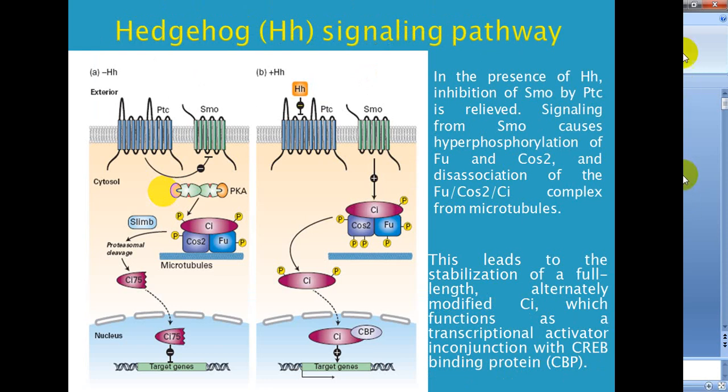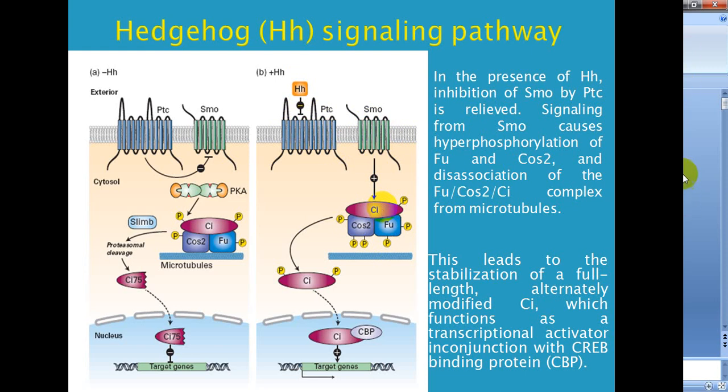But in the presence of hedgehog, the inhibition of smoothened by this patched is relieved. Now, when there is hedgehog, this patched cannot inhibit the smoothened and it causes hyperphosphorylation of this fused, costal 2 and cubitus interruptus.